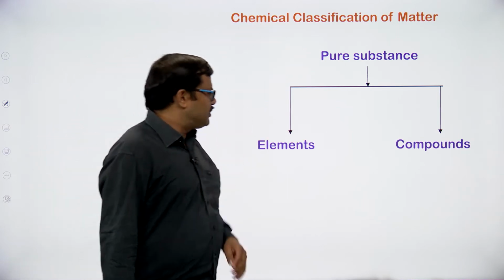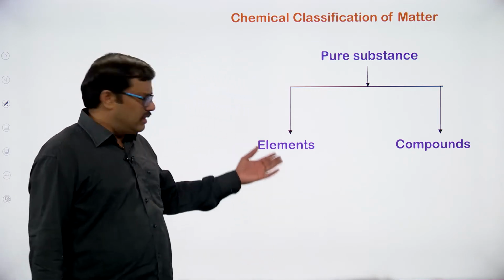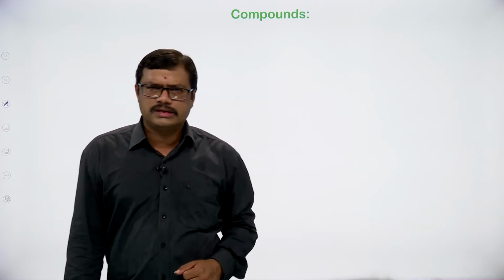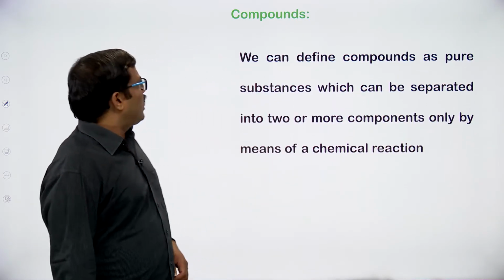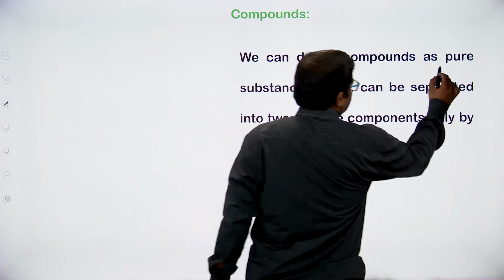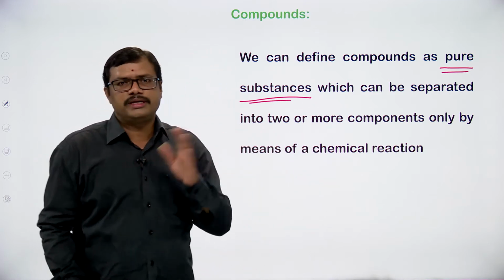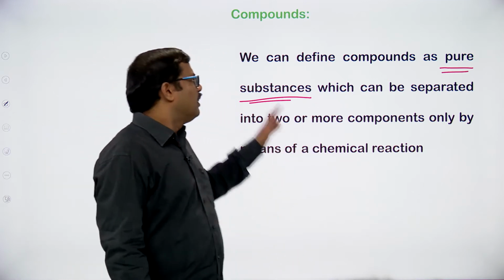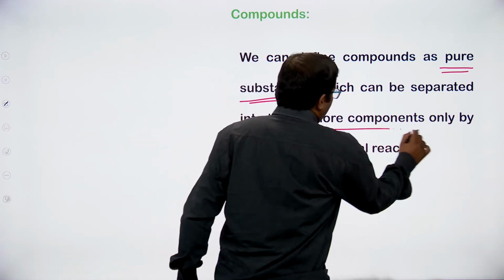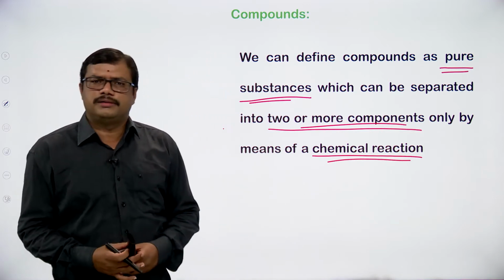We know that pure substances can be elements and compounds. Elements are further classified into metals, non-metals and metalloids, which we have discussed. Looking at compounds, we can define compounds as pure substances, there is no doubt at all, which can be separated into two or more components only by means of a chemical reaction.